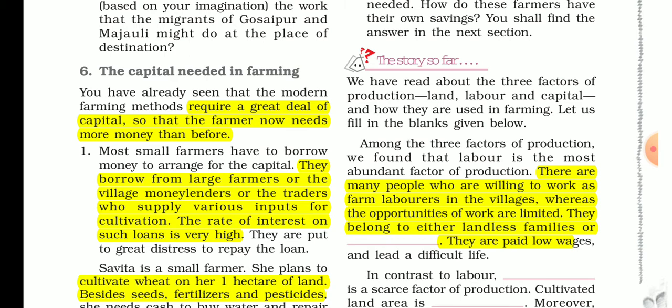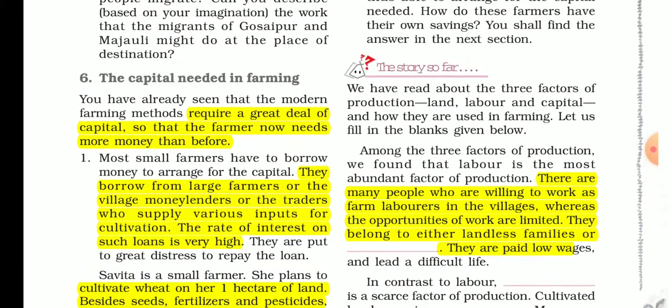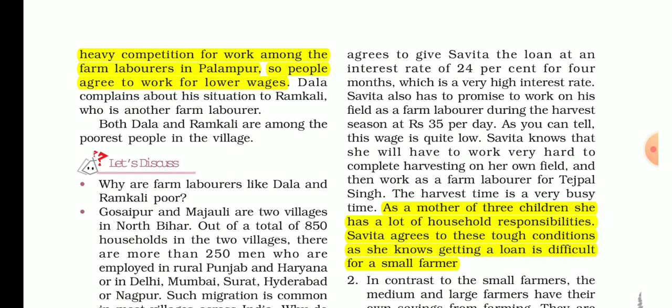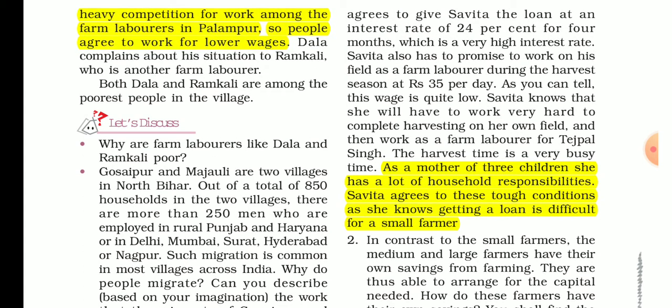Here it is given that if I took 3,000 rupees as a loan, then I have to pay 24% of the amount, through daily wages. For 4 months, if you calculate, I am paying 35 rupees per day, and if you calculate it into 30 days, you get 1050 rupees for one month. For 4 months you will get 4200 that I am paying for 3000.